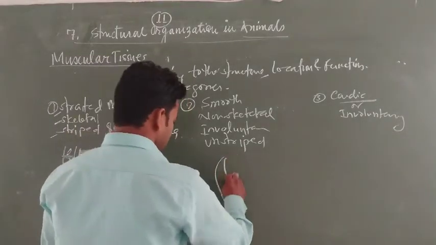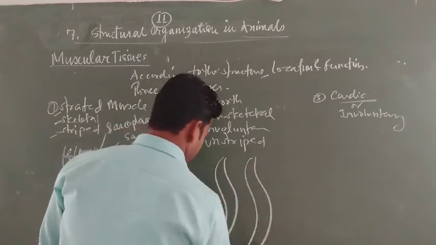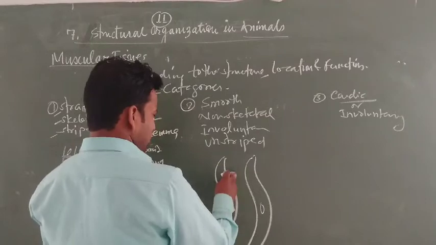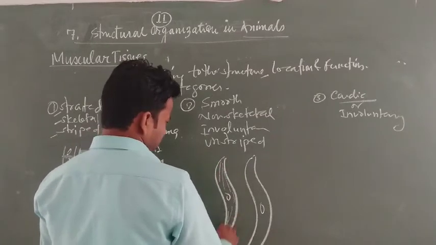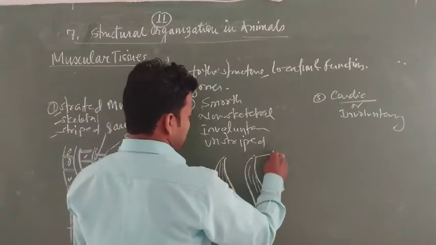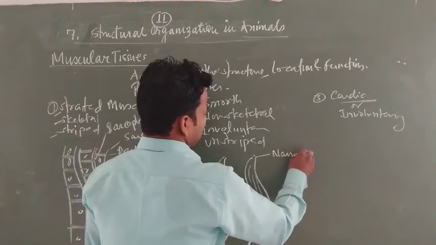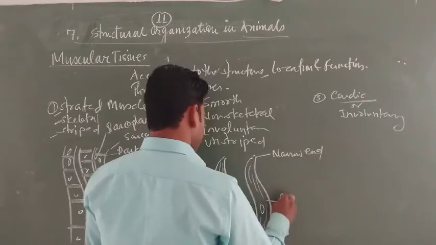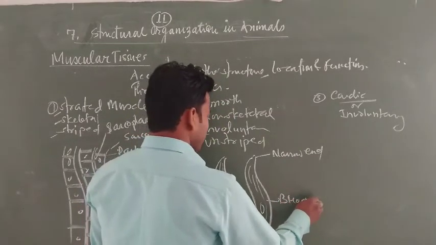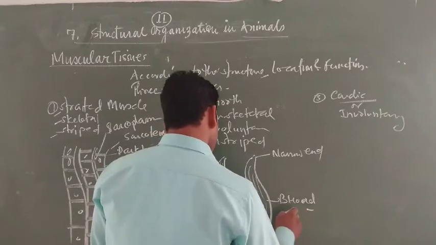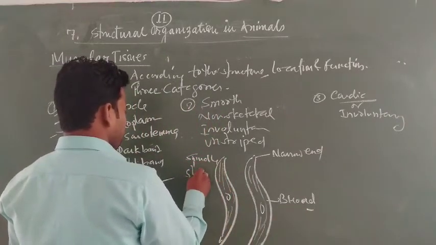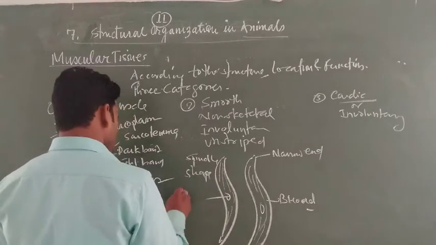Second is the spindle shaped muscle, called unstriped muscle. It is spindle shaped, having narrow ends and broad in between, with a single nucleus.